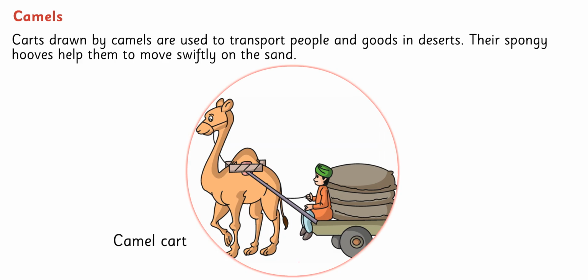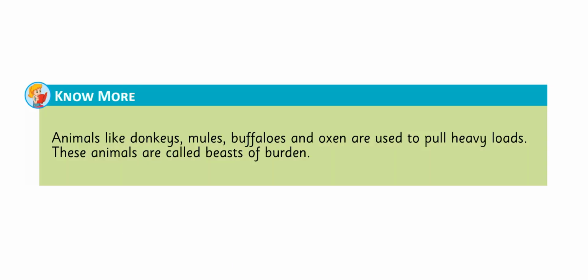Camels. Carts drawn by camels are used to transport people and goods in deserts. Their spongy hooves help them to move swiftly on the sand. Note: animals like donkeys, mules, buffaloes and oxen are used to pull heavy loads. These animals are called beasts of burden.